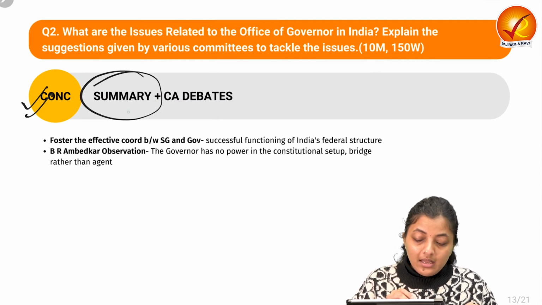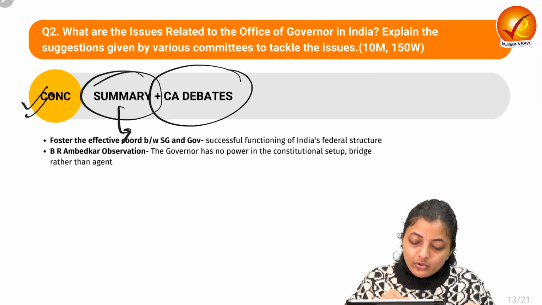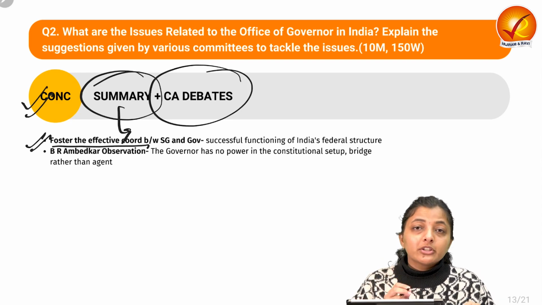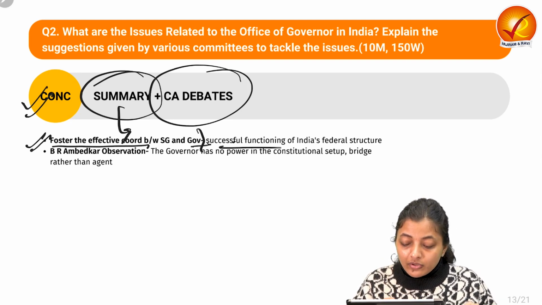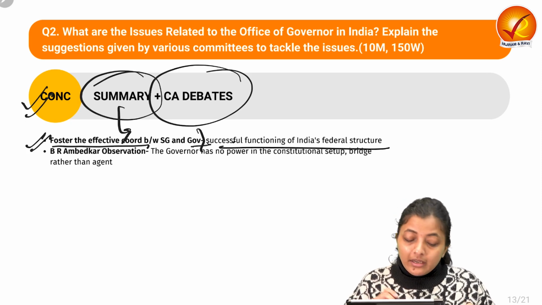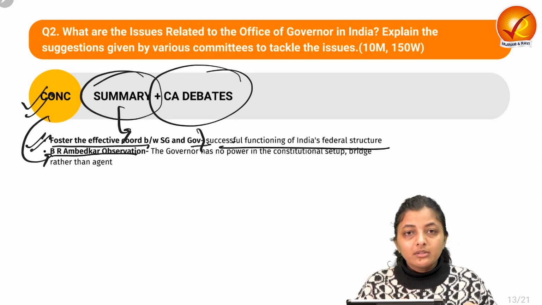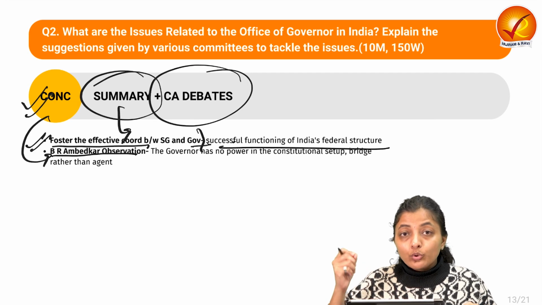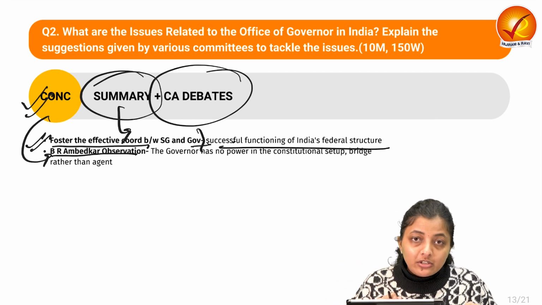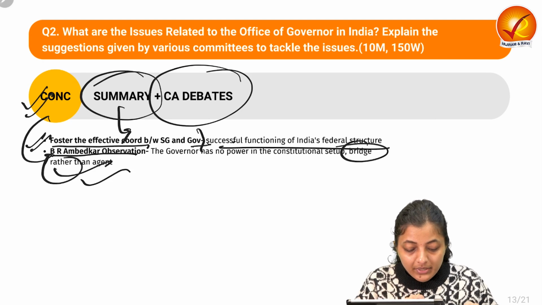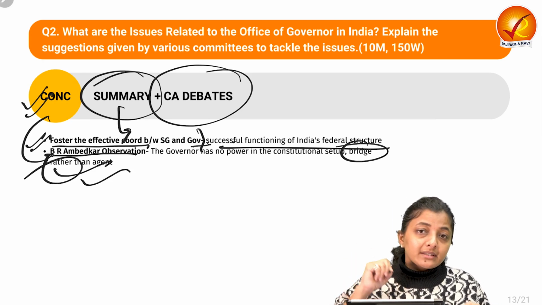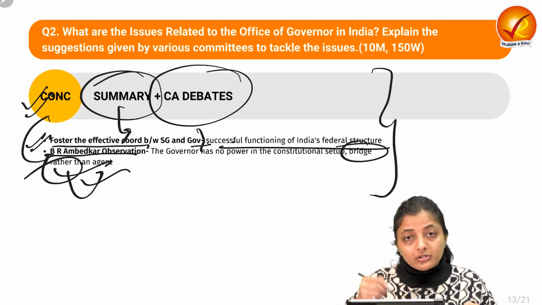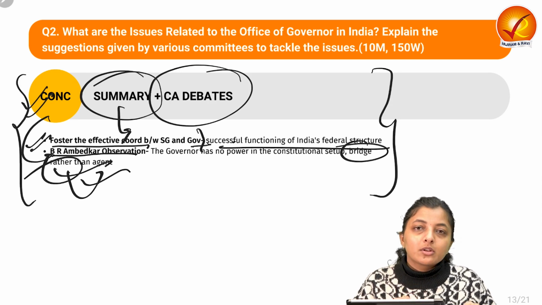You can write a summary about the role of the governor, and also something related to the Constituent Assembly debate, that we need to foster effective coordination between the state government and the governor for the successful functioning of India's federal structure. You can also write about B.R. Ambedkar's observation. He said that the governor has no role in this constitutional setup except to act on the aid and advice of the Council of Ministers. So he should act as a bridge between the union government and the state government, rather than acting as an agent of the central government, because he is also the constitutional head of the state. So he should have these responsibilities.